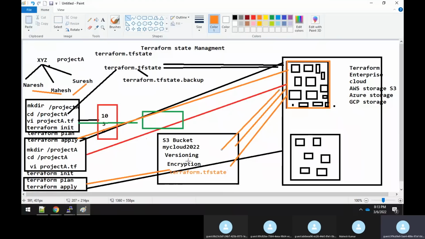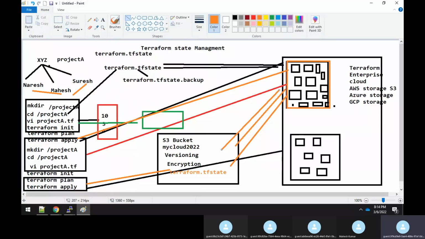Clear, sir? Till here? This looks a little complex, but when we do the practicals, it is very easy to implement. Conceptually it is a little difficult to understand or maintain, but you understood the overall picture.